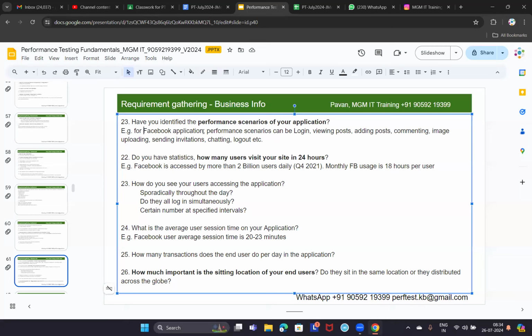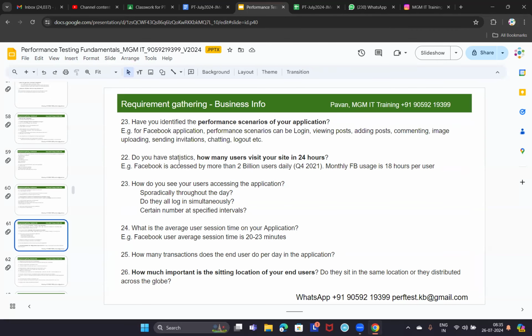If you take the Facebook application as an example, what users normally do is log into Facebook, view posts, add comments, upload images, post some images, send invitations, chat, and log out. These are the critical business flows for the Facebook application. Since everyone has been using Facebook for many years, we can easily identify them. But if the application you are going to test is new to you, you might not have worked on it before, so you need to ask the client to provide those critical business flows.